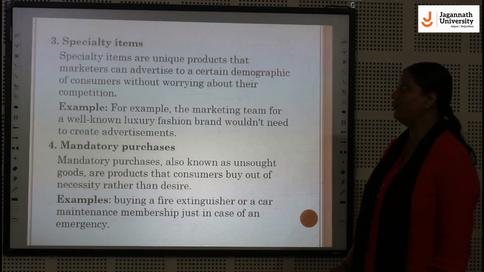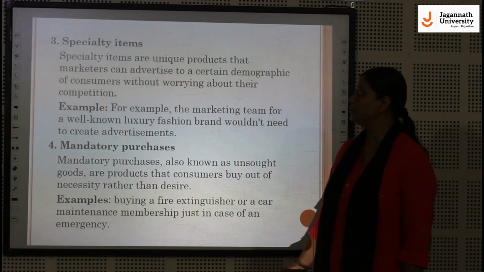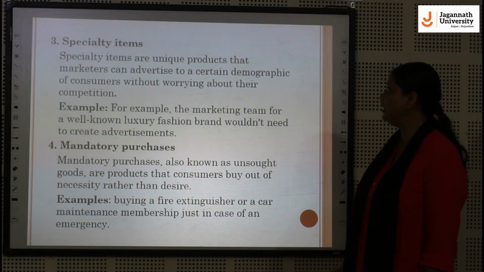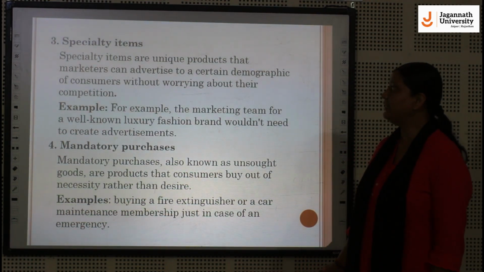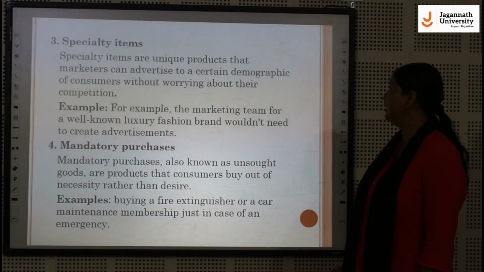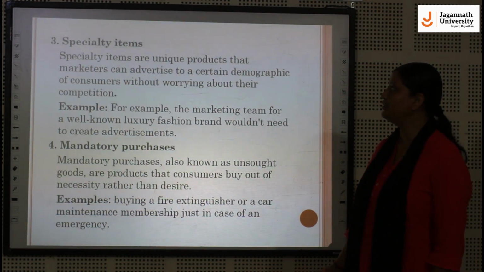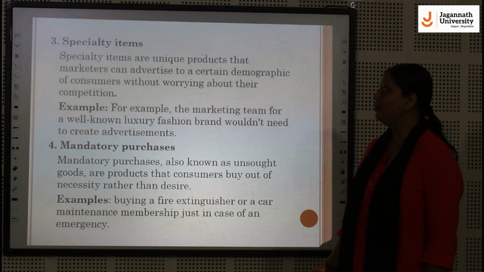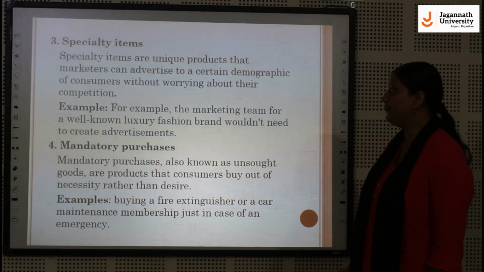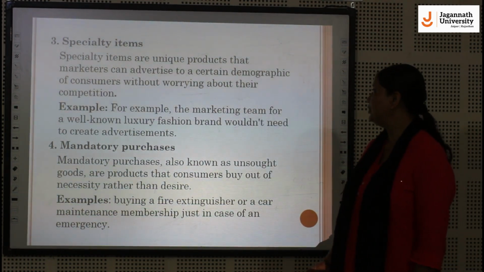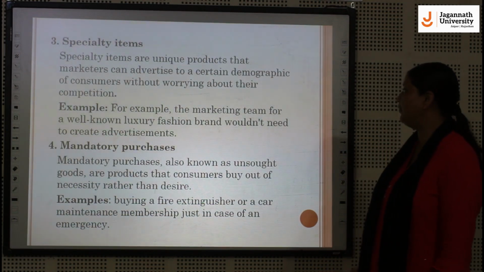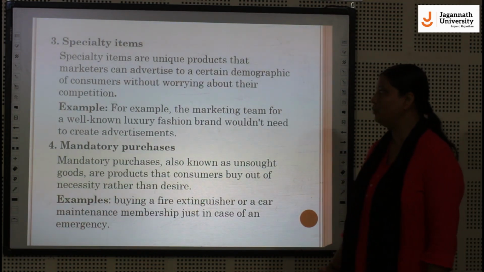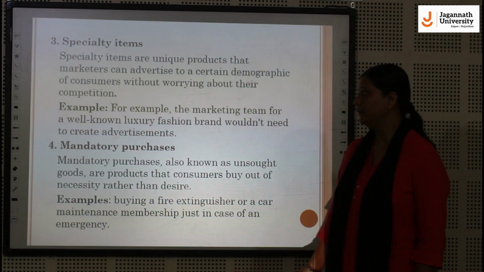Next category of the product is the specialty items. Specialty items are unique products that marketers can advertise to a certain demographic of consumers without worrying about their competition. An example is that the marketing team for a well-known luxury fashion brand wouldn't need to create any advertisement.